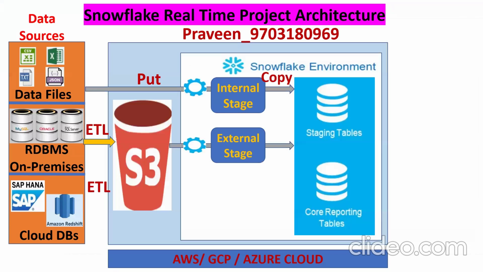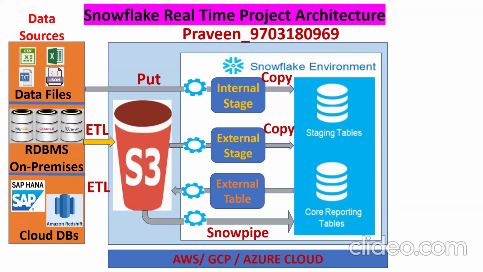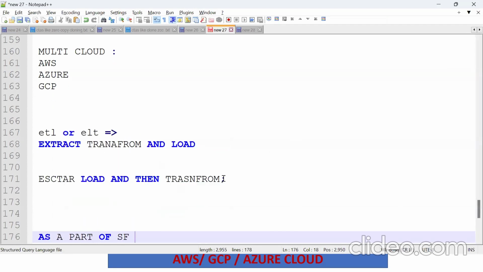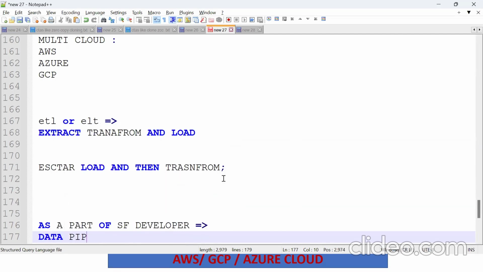Now the data is here and we are trying to migrate it and put it into Snowflake. Remember, as a Snowflake developer, what should we do? We should develop data pipelines. Tell me what exactly data pipelines do. They flow the data, daily data. So as a Snowflake developer or data engineer, we should create multiple data pipelines to Snowflake.